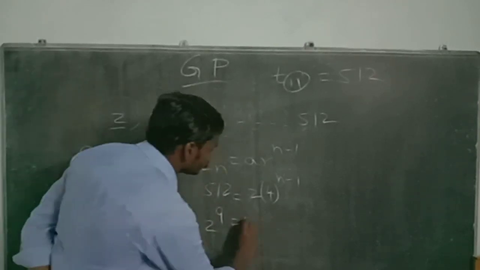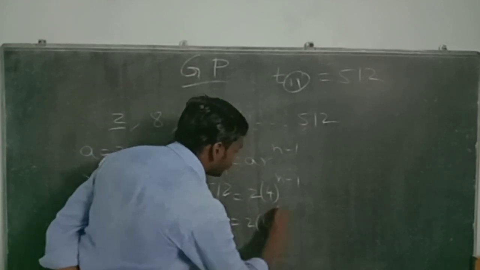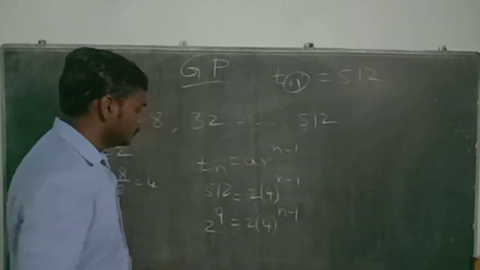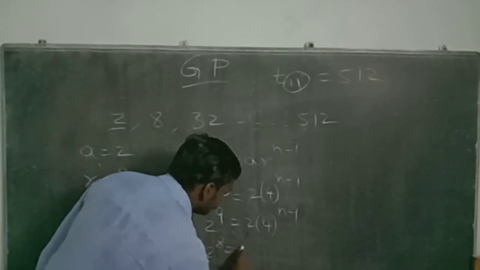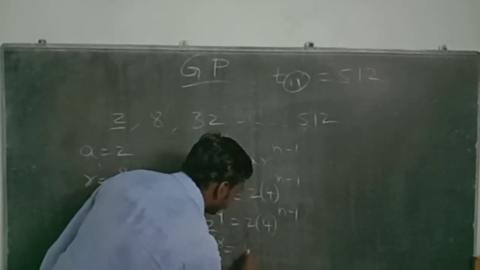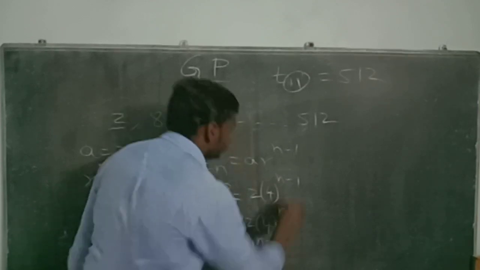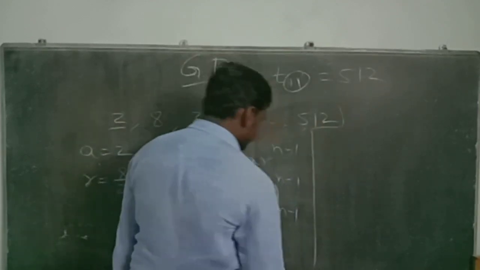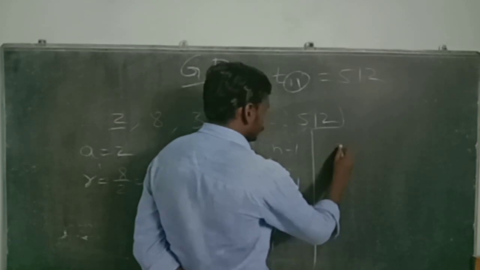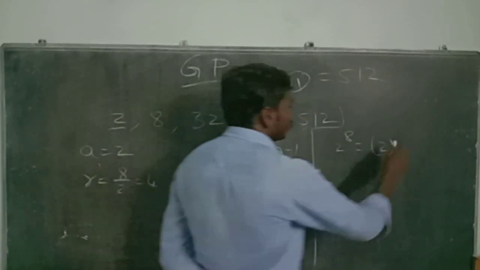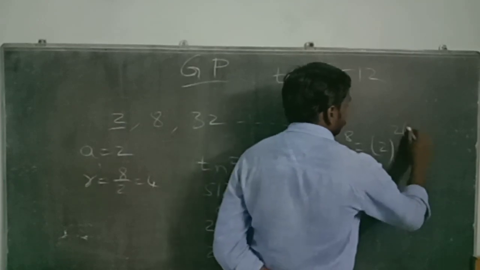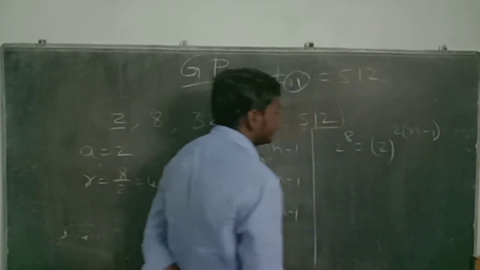That is equal to 2 into 4 to the power of n minus 1. So by taking 2 to this side, we get 2 to the power of 8 is equal to 4 to the power of n minus 1. So I am going to write this as 2 to the power of 8 is equal to 2 to the power of 2 into n minus 1.